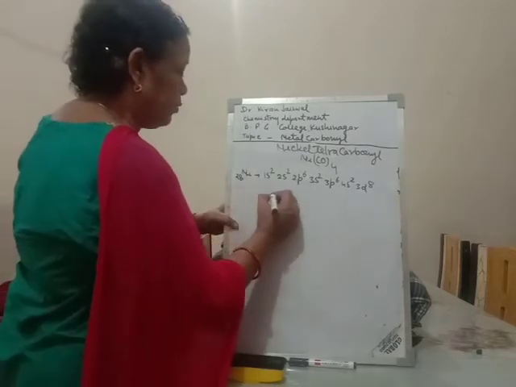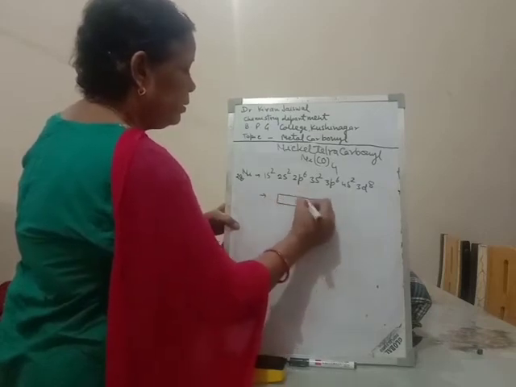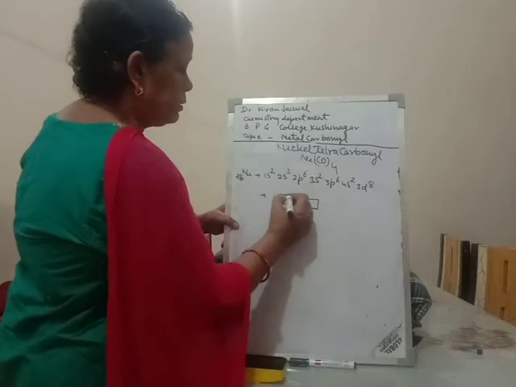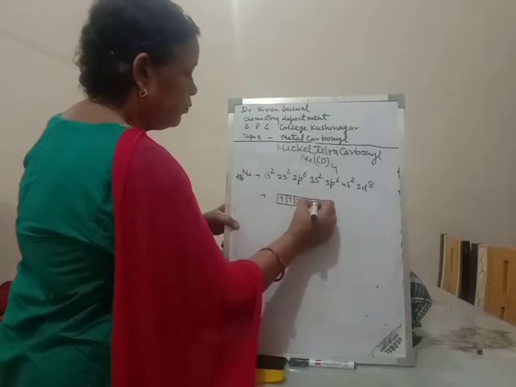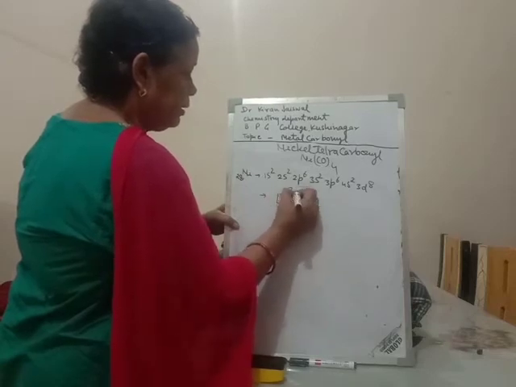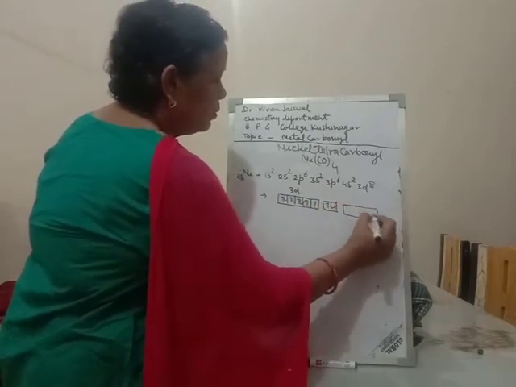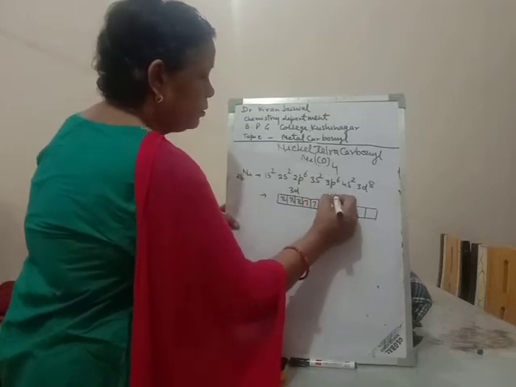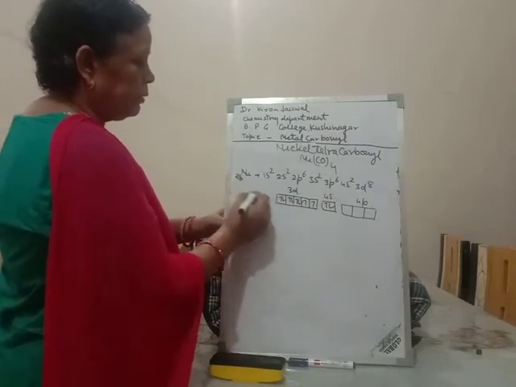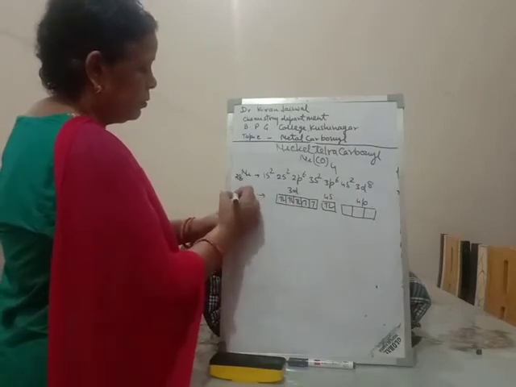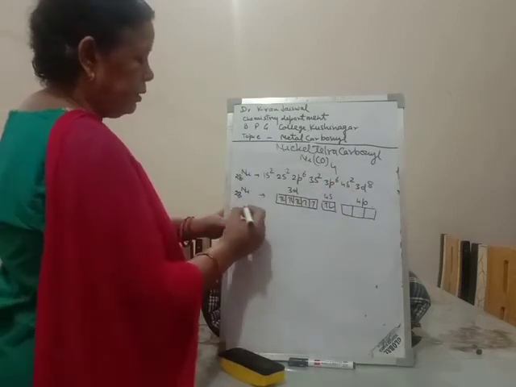If we represent it in picture form, we take the 3d, with eight electrons, then 4s and 4p.